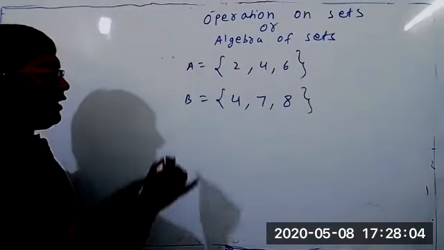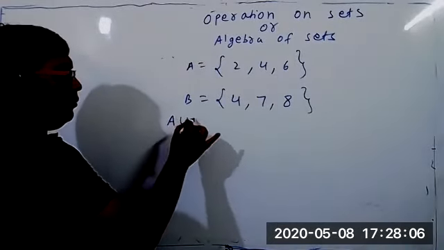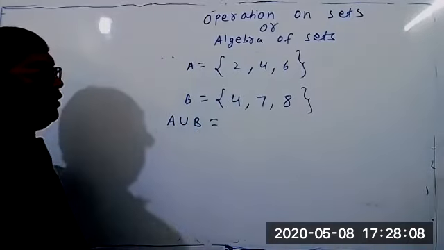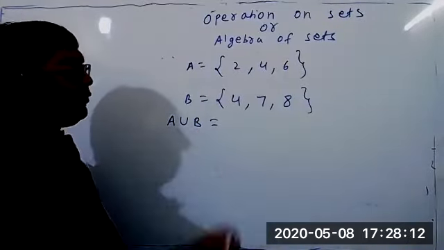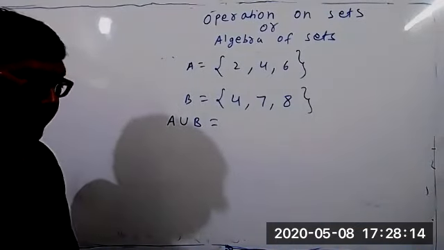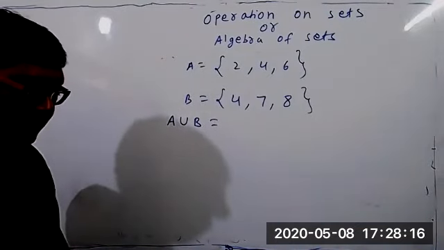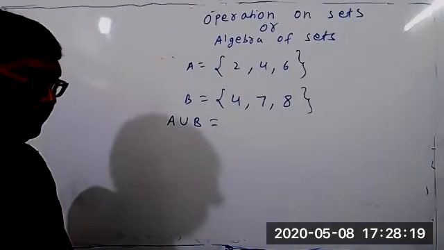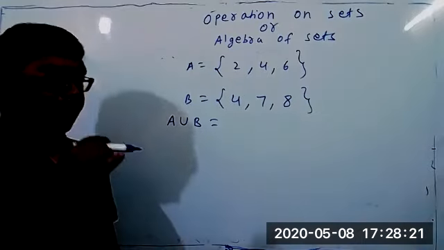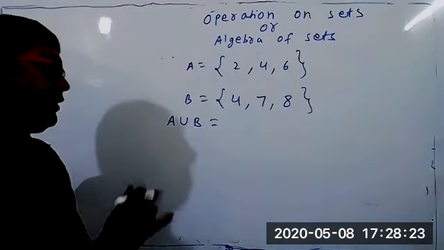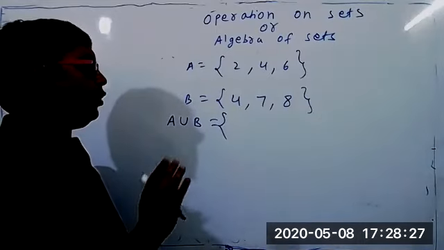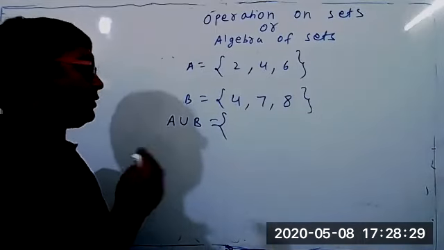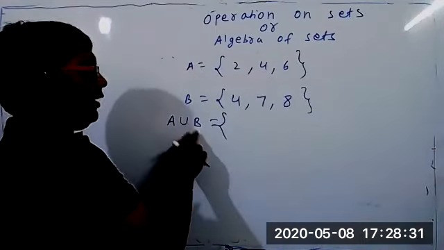A union B means what? How to write? A union B. Now, what is A union B? Tell me. The elements which are common in both the sets? That is not correct. A union B is a set. Set means I should put a flower bracket. Don't give the answer yet, let me explain. A union B is a set.